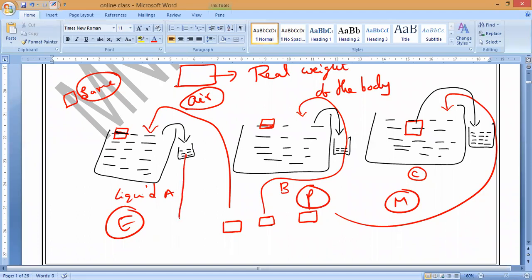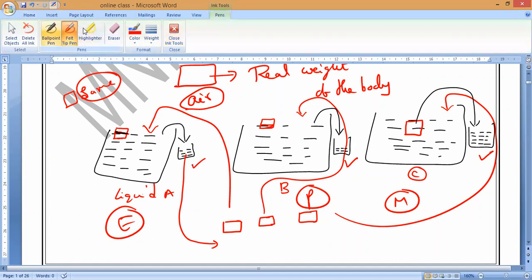Now I will ask you to measure the weight of this liquid, the weight of this liquid and the weight of this liquid. All three liquids I will ask you to measure, the weight of the displaced liquids. Now the interesting fact is, either it is immersed partially or immersed fully, we are taking the same body, yes or no? Same body means the same size and the same weight. Will you accept it or not?